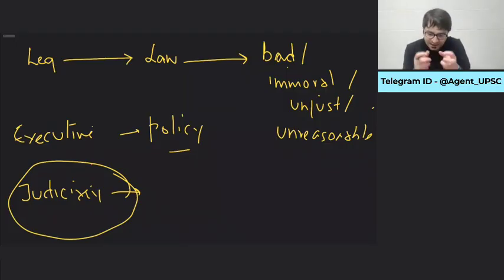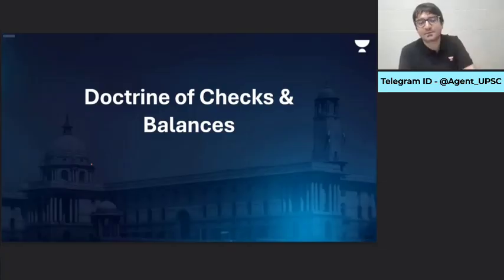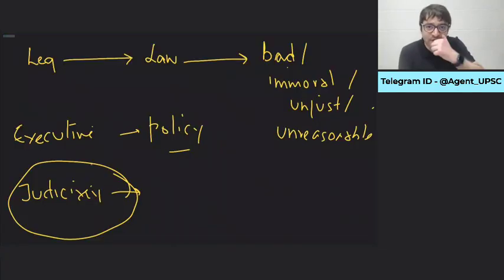If such a situation exists, if real watertight arrangement exists, the makers of the US Constitution, which created separation of powers, implemented separation of powers because of Article 1, 2, and 3, they realized, no, apart from separation of powers, what we need is a doctrine of checks and balances. So that one organ can keep a check on another organ. So that if a law passed by the Parliament, by the US Congress, is against the spirit of the Constitution, is against the policies of the Constitution, the court will declare that law is unconstitutional.